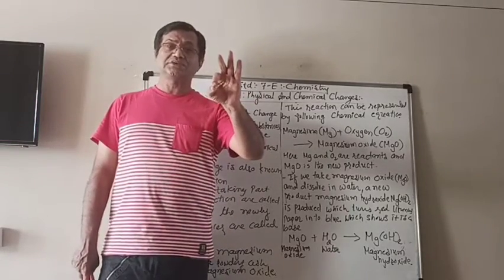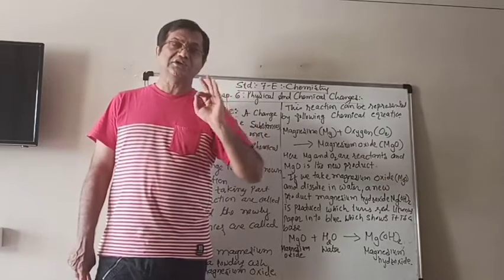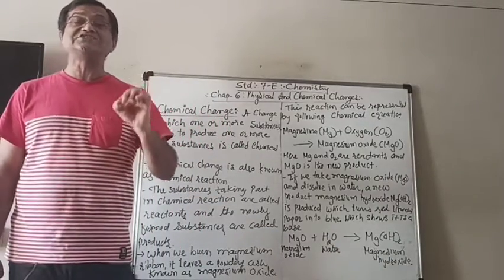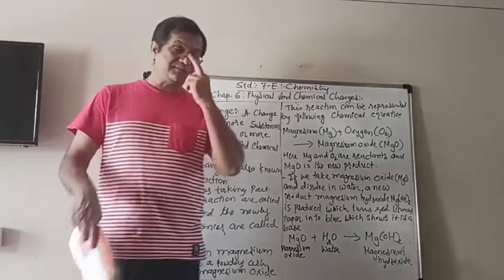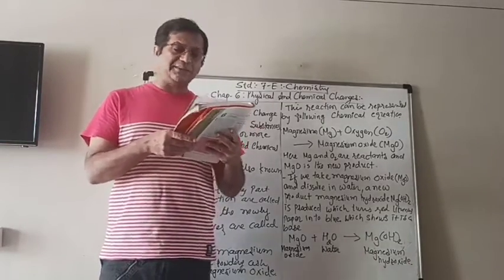The most common chemical change that everybody knows about is the rusting of iron. I hope you are familiar with rusting of iron. If you are not, then let me explain.